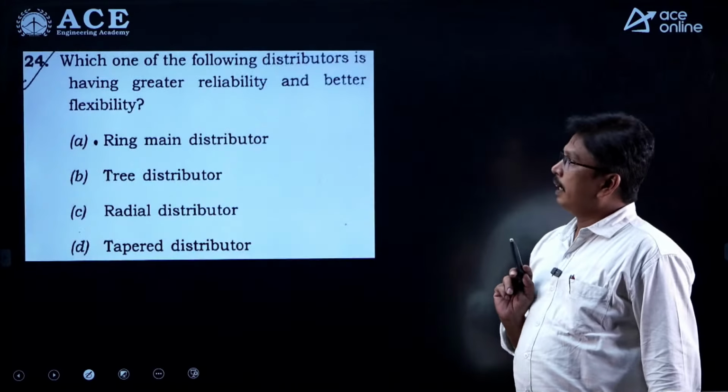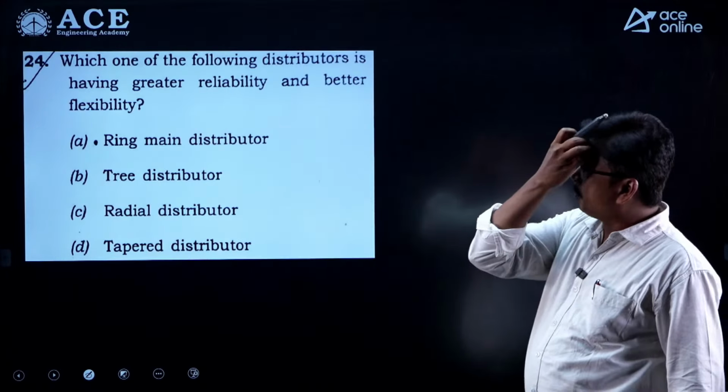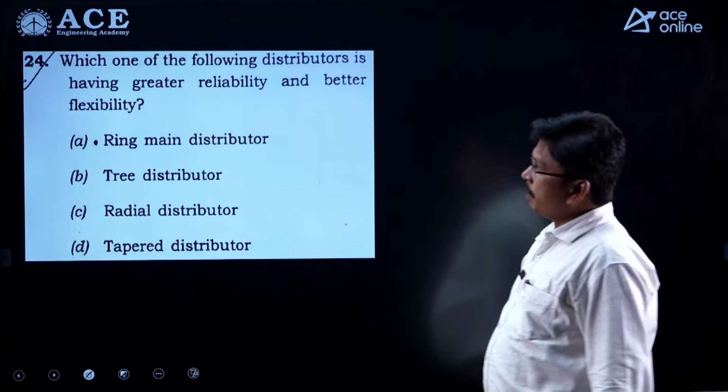Right, students? And the next question: which of the following distributors has a greater reliability and better flexibility?